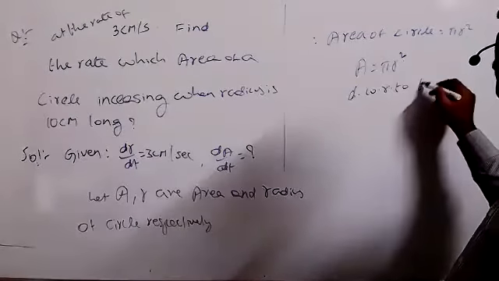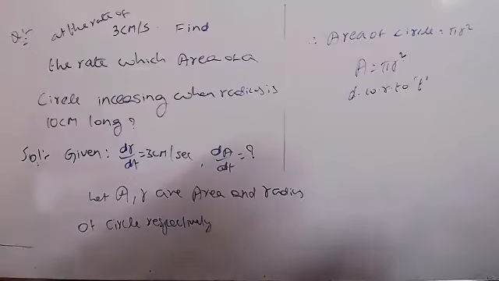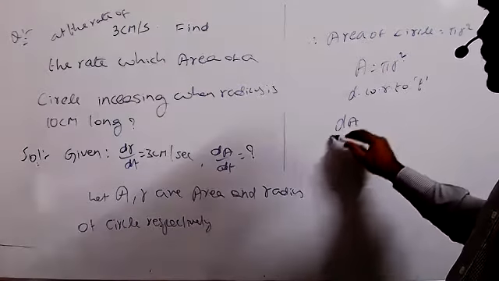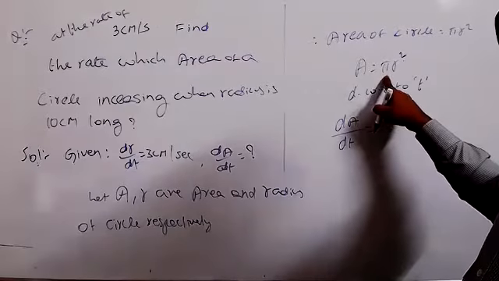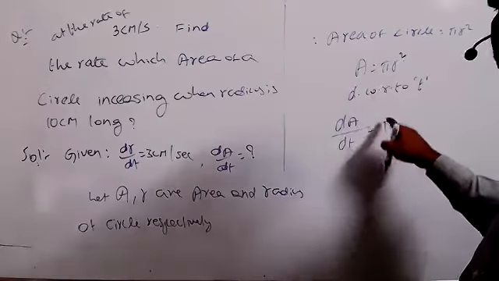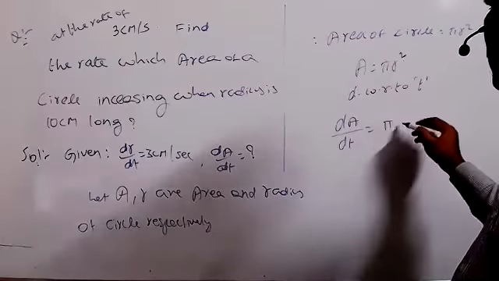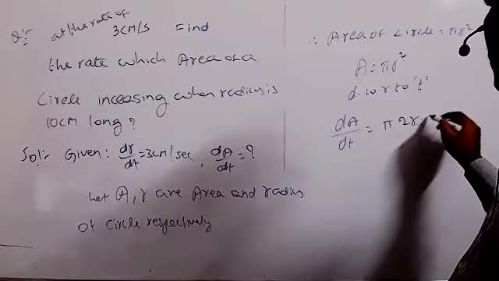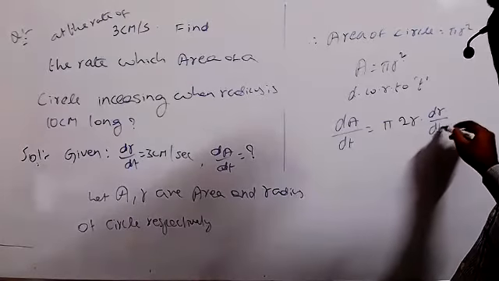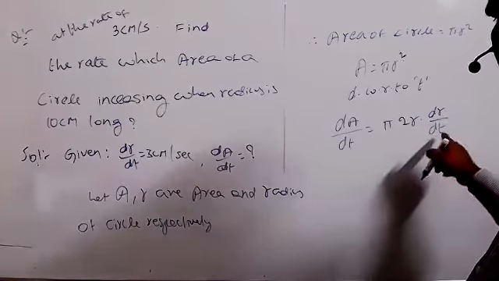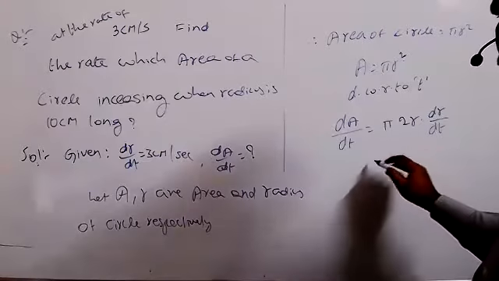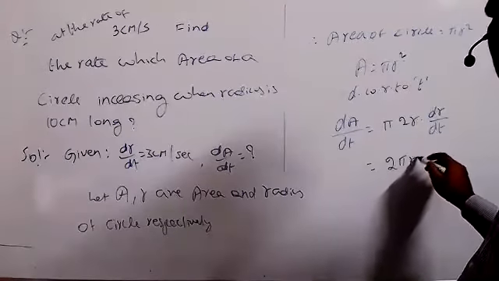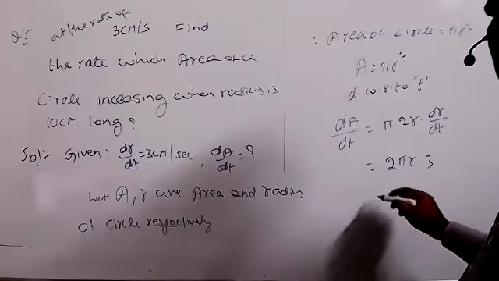Now with respect to time we have to take. With respect to time, I can write dA by dt equal to pi, which is a constant value because pi equals either 3.14 or 22 by 7. So pi into the differentiation of r square, we get 2r into dr by dt. But dr by dt we already have, 3 centimeters. You can substitute it there. So this is 2 pi r into 3 centimeters.